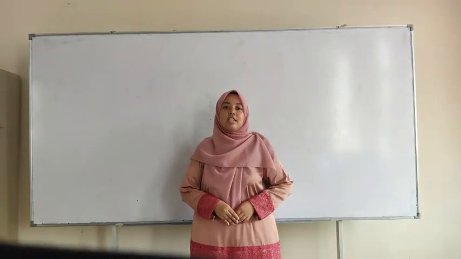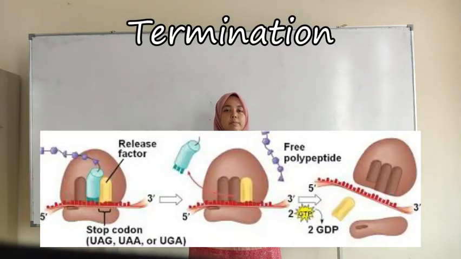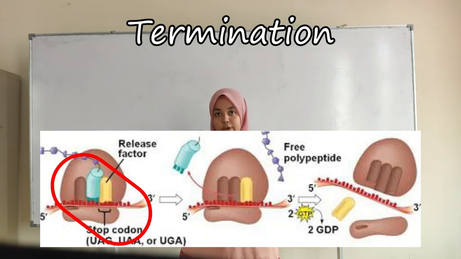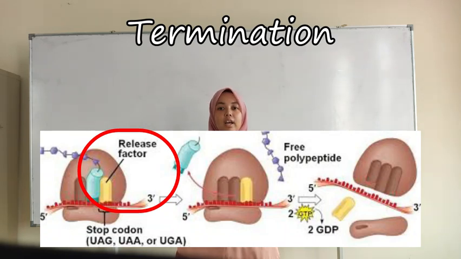Then, the final stage of translation is termination. Termination occurs when the ribosome reaches the stop codon, which are UAA, UGA, and UAG, in the mRNA. A release factor, a protein shaped like an amino acid tRNA, binds directly to the stop codon in the A site.